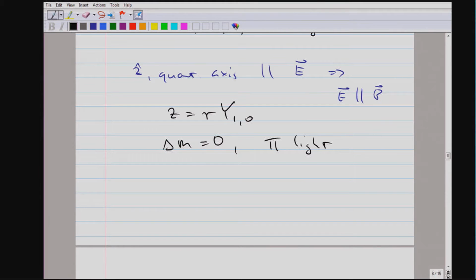So maybe if that got confusing for you, let me just help out with the drawing. We have our atom here.